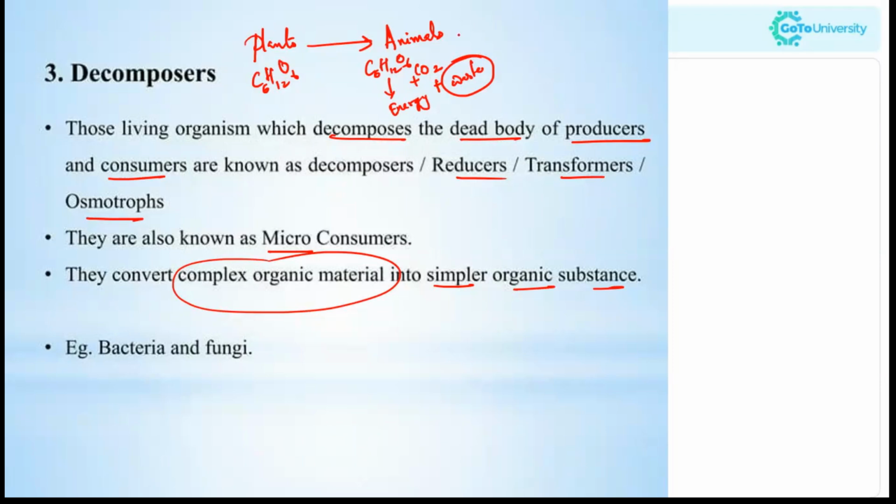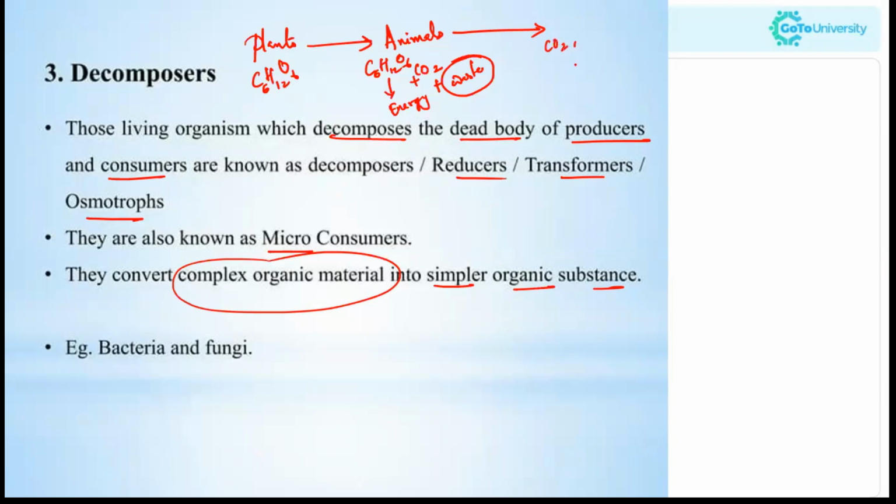Now these animals are made up of organic molecules like carbohydrates. They are made up of proteins, lipids, and these are again broken down into simpler organic substances, and that is done by the microorganisms. So these molecules are again broken down into inorganic substances.